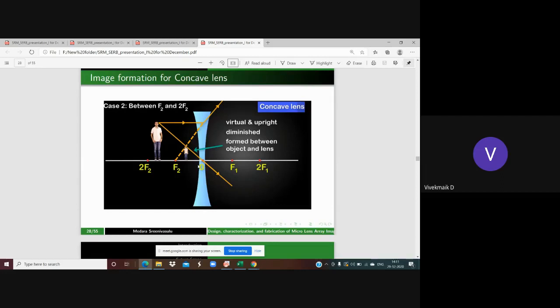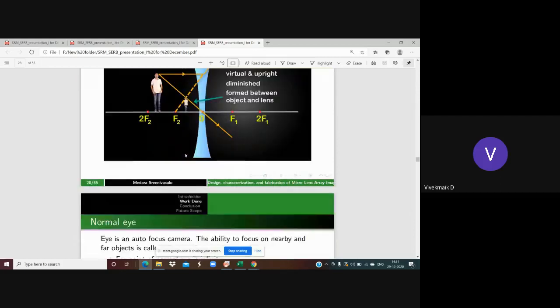The main application of the concave lens in day-to-day life is binocular cameras. Binoculars are the best example. For seeing distant objects, we can see with binocular vision the virtual, upright, and diminished image only.